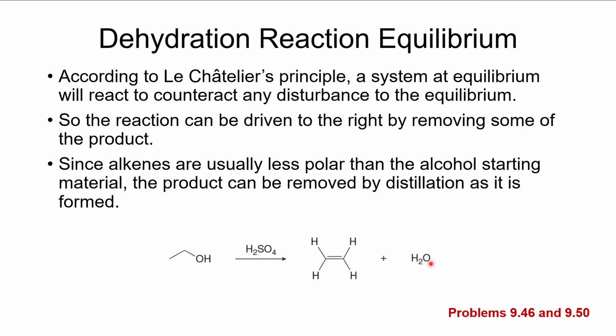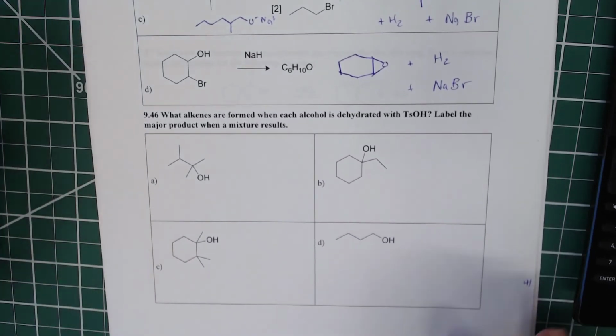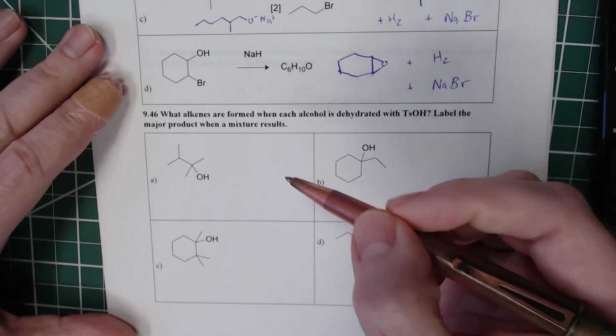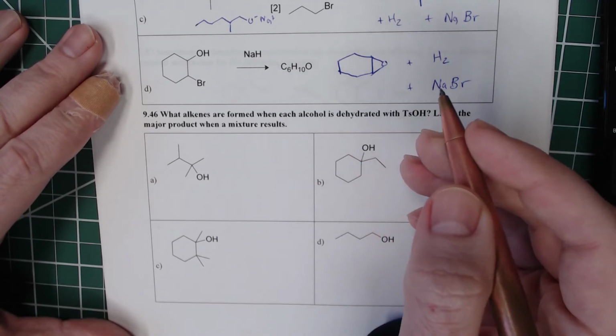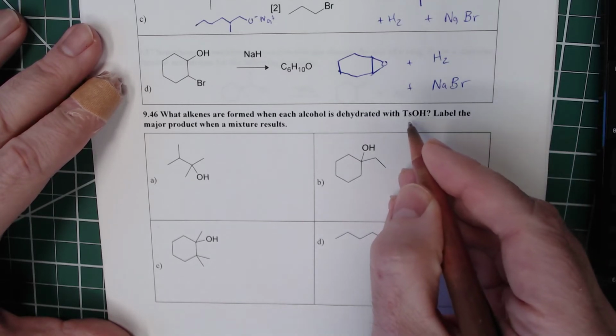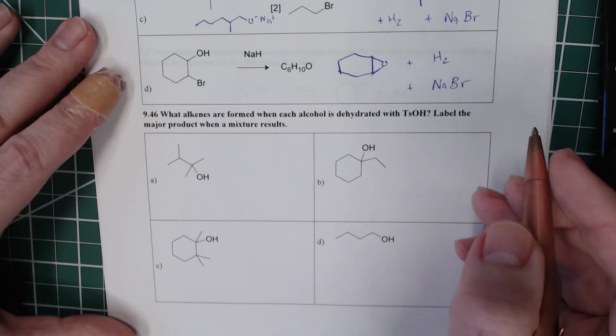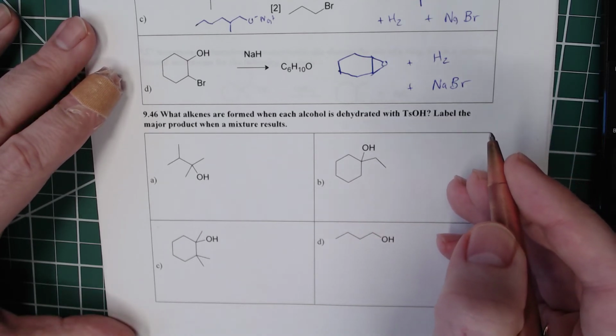Okay, so the next thing that we want to look at is numbers 46 and 50. All right, so here is number 46 on our in-class assignment. We want to know what alkenes are formed when each alcohol is dehydrated with toluene sulfonic acid. We could have chosen sulfuric acid here. It doesn't necessarily have to be toluene sulfonic acid. Label the major products when a mixture results.